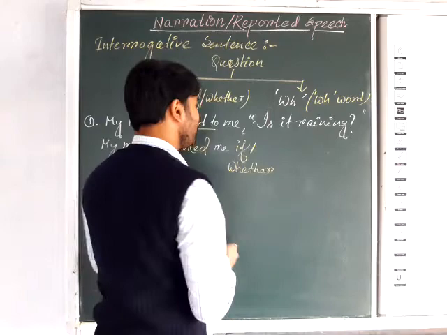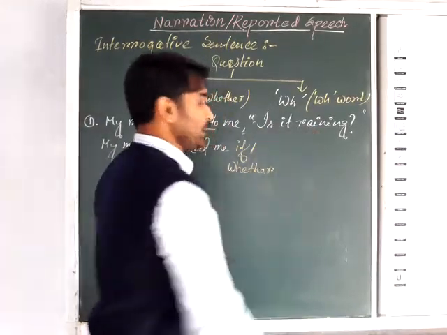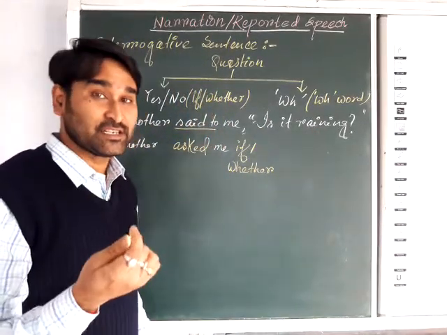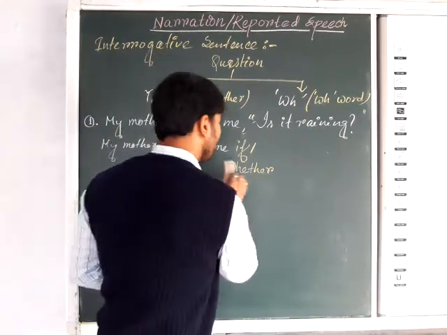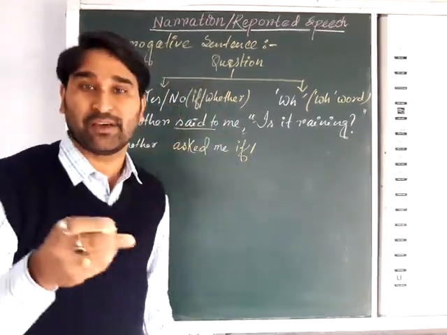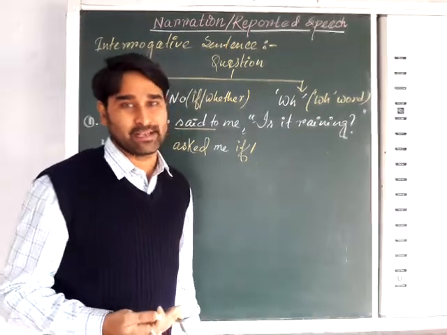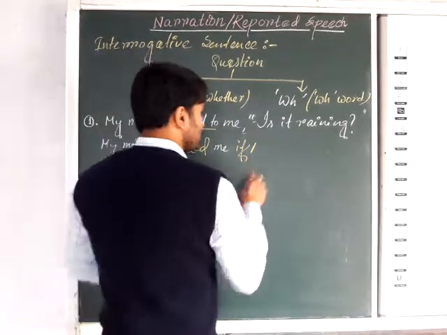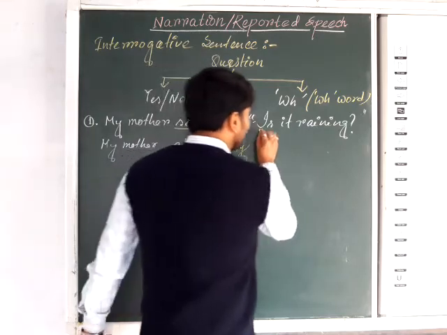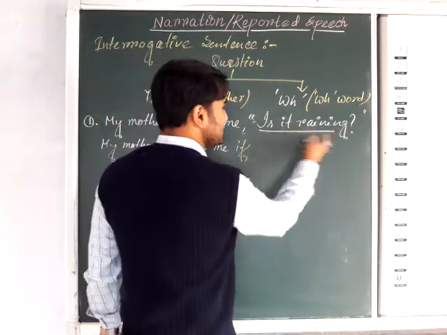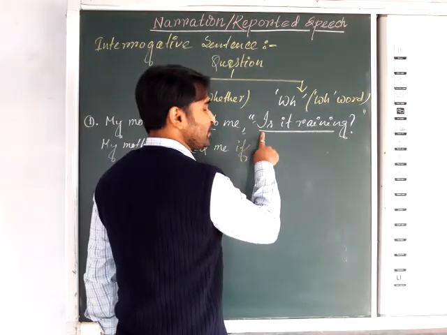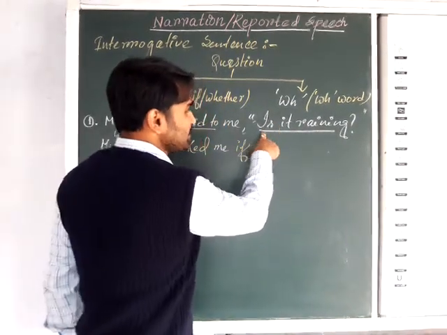Now, "is it raining?" What will you change first? Again, I am telling you, try to follow the steps, because if you do not, it will be very difficult for you. Try to develop that practice. First, you will change the reported speech into assertive. "Is it raining?" Here you can see the verb is present before the subject.